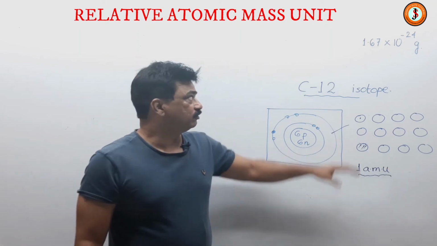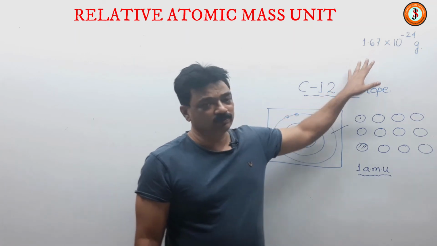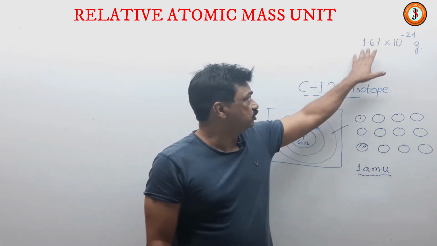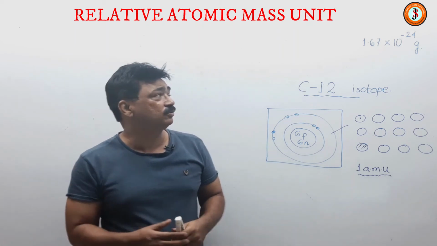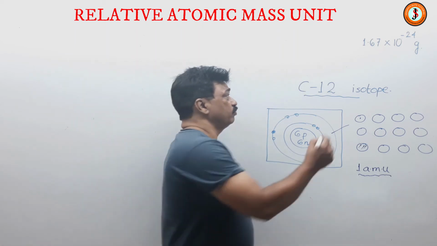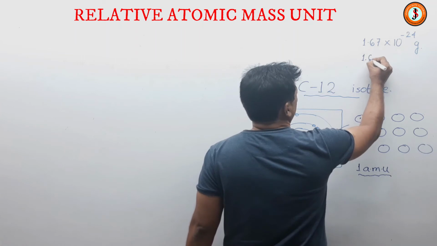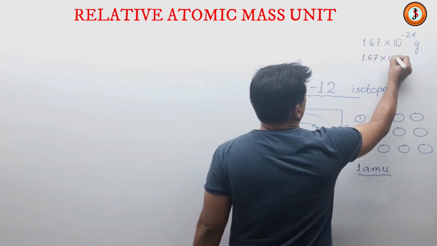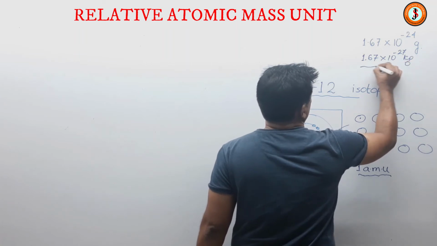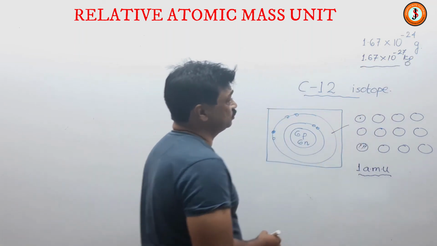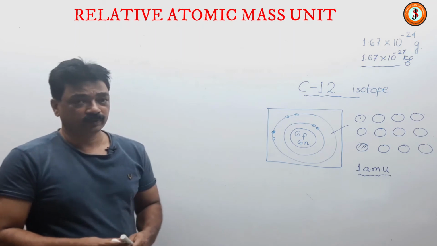Very surprisingly, if you keep to only 2 decimal places, then 1 AMU is approximately 1.67 into 10 to the power minus 24 of a gram, or 1.67 into 10 to the power minus 27 of a kg. So this is 1 AMU, which nowadays is also called 1 U.